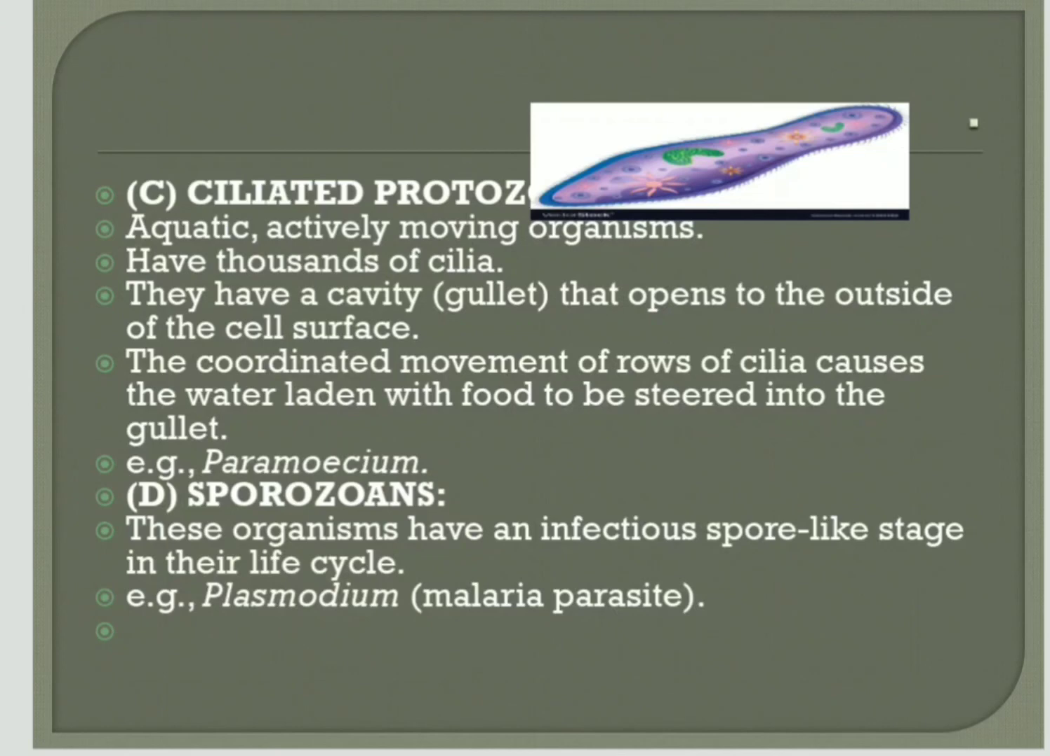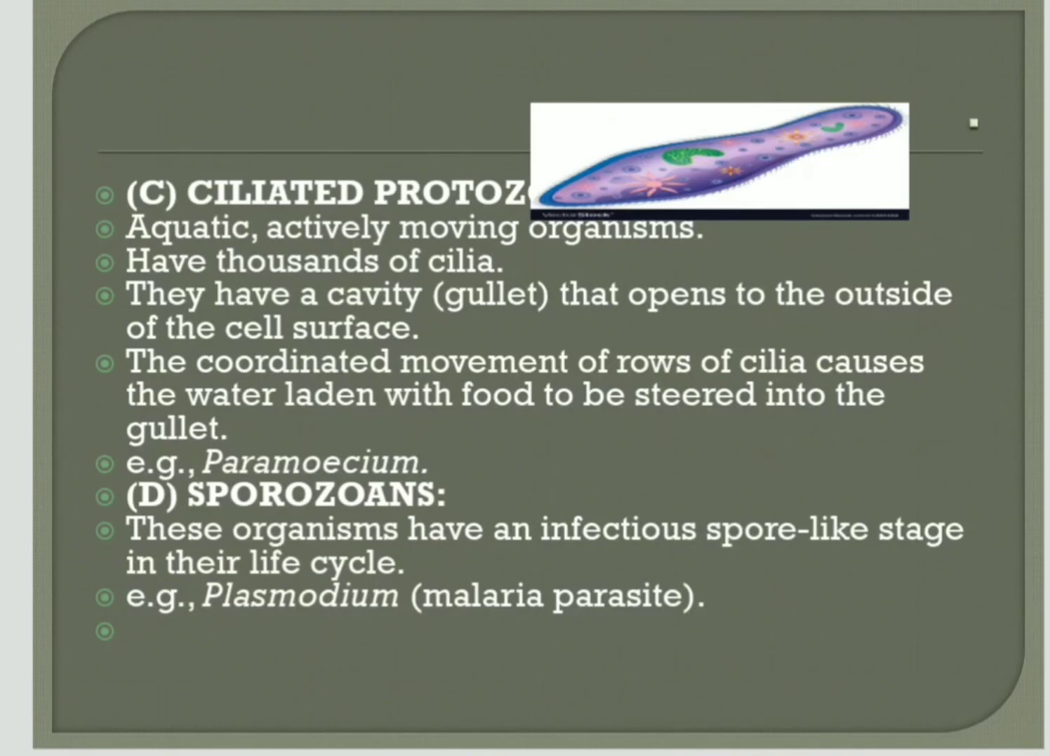The next one is the ciliated protozoan. Example is Paramecium. Cilia are small hair-like structures, and with the help of those, these organisms move. They have a cavity inside the body, and they reproduce by binary fission.